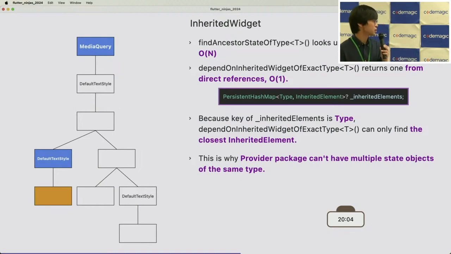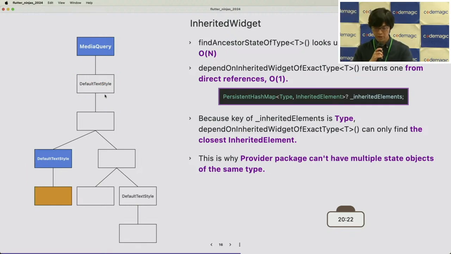It only has the closest inherited element in the inherited elements. So it can only find this DefaultTextStyle, and it cannot find the DefaultTextStyle here.